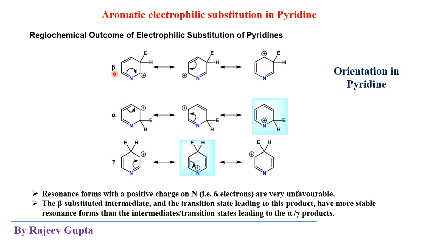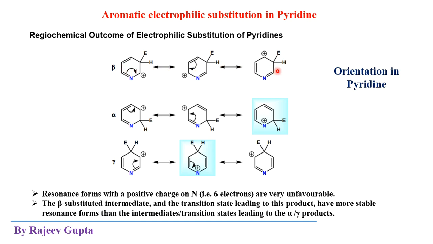But in case of beta attack at carbon number 3, we don't get this type of resonating structure where the nitrogen atom gets the positive charge. In all three structures of beta attack, the positive charge does not go on the nitrogen atom. So all three structures are more stable, and these three resonating structures provide more stability to that Wheland intermediate.